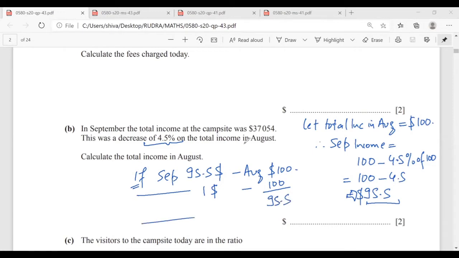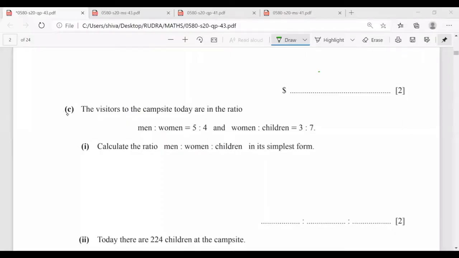And if my September is 37,054, August income will be 100 upon 95.5 into 37,054. Mr. Rudra, have you understood? Yes, sir.